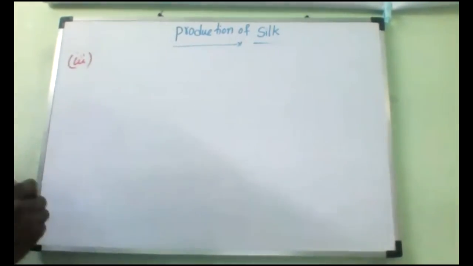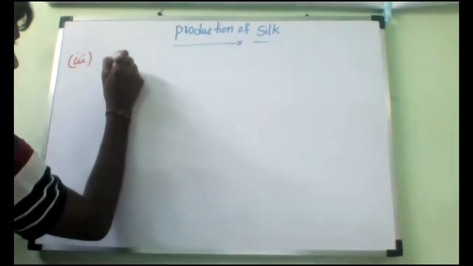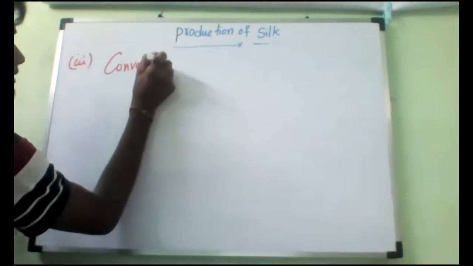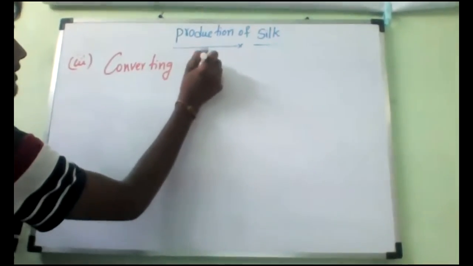What is the third one? Converting silk fibers into cloth.